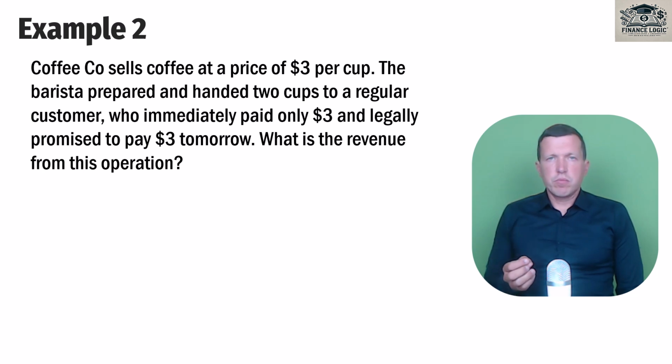Everything is the same, but here we have slightly different terms of payment. The barista prepared and handed two cups to a regular customer who immediately paid only $3 and legally promised to pay $3 tomorrow. So for some reason our customer did not have enough money to pay $6, so he paid $3 and legally promised the rest. So it means that we have a legal right to require this payment in the future. What is the revenue from this operation?